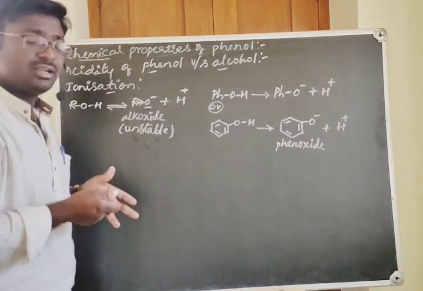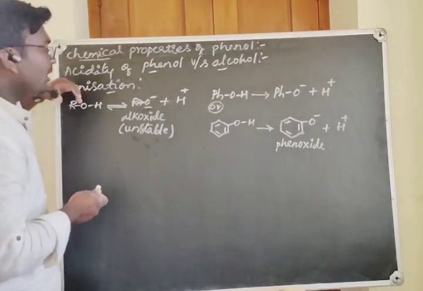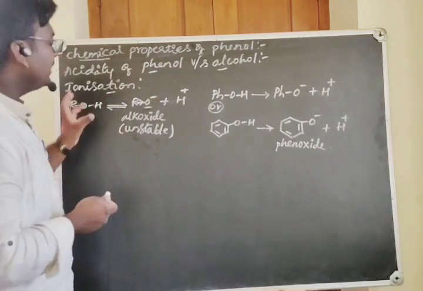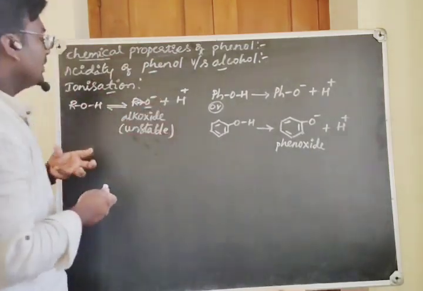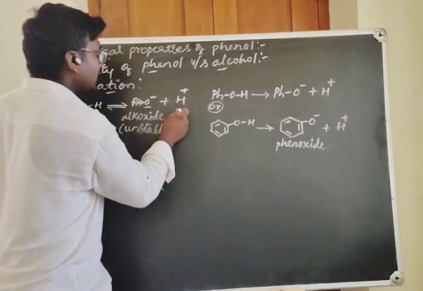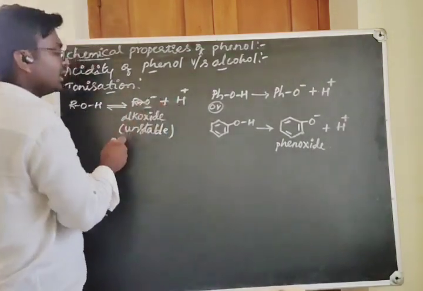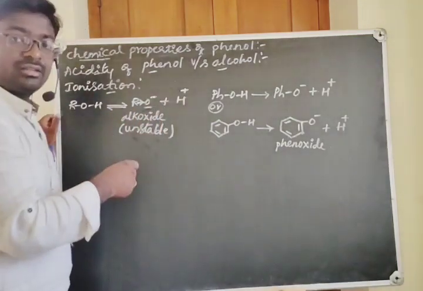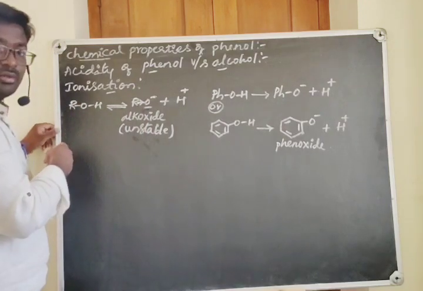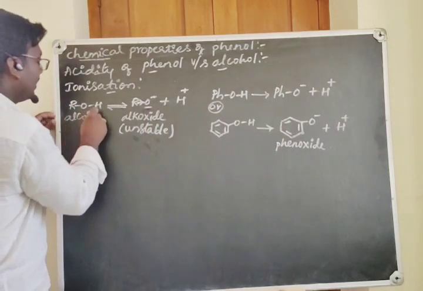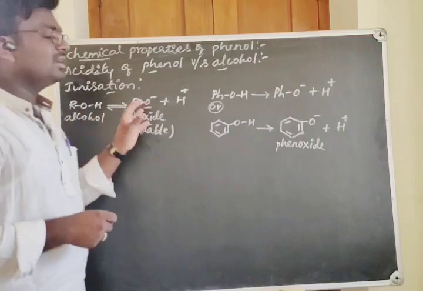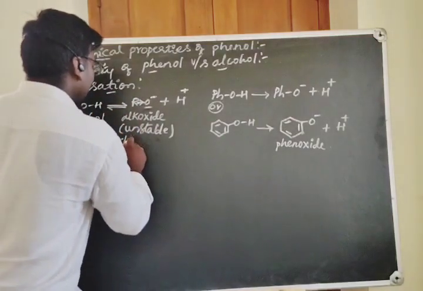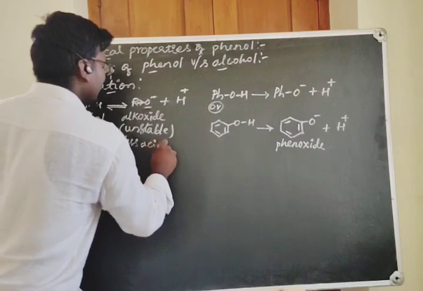Here you can see that alcohol is not readily releasing the H plus ion, because if it releases the H plus ion, it will gain the negative charge, and this is an unstable ion. That is why it goes back to the original compound, that is alcohol. It is not readily donating. That is why it is weakly acidic, or very, very less acidic in nature.